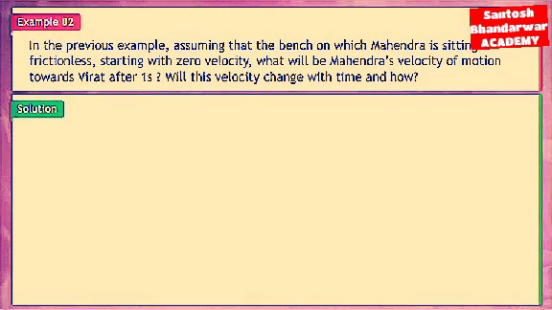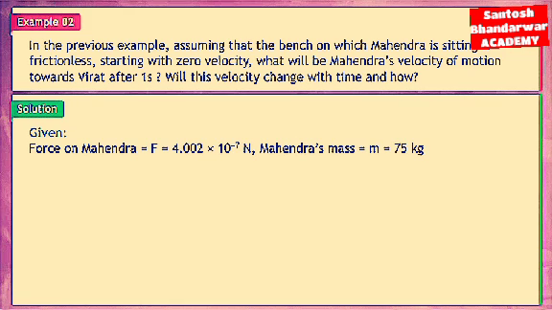Example 2. In the previous example, assuming that the bench on which Mahendra is sitting is frictionless, starting with 0 velocity, what will be Mahendra's velocity of motion towards Virat after 1 second? Will this velocity change with time, and how? Given: force on Mahendra is F = 4.002 × 10⁻⁷ N.